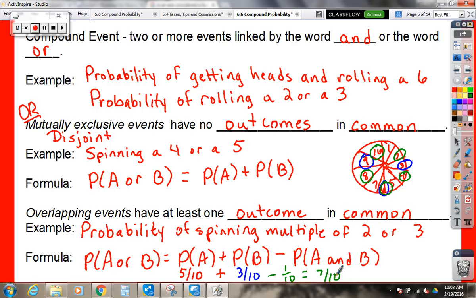Okay, now we're going to take a look at an example. Did you guys all get this? You good now?